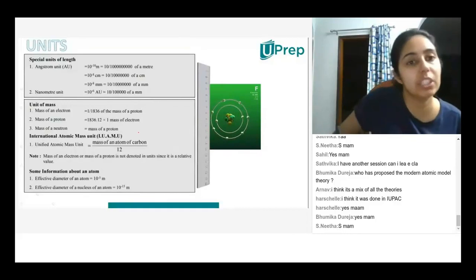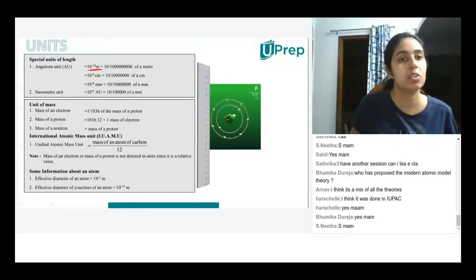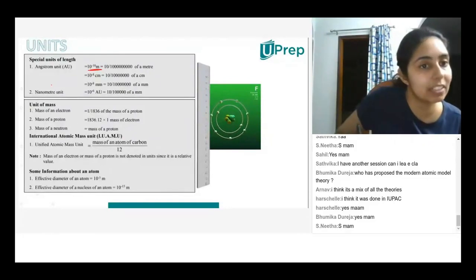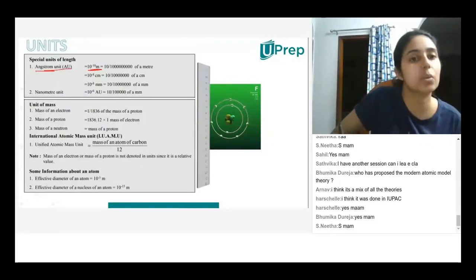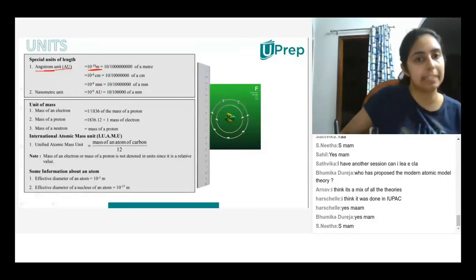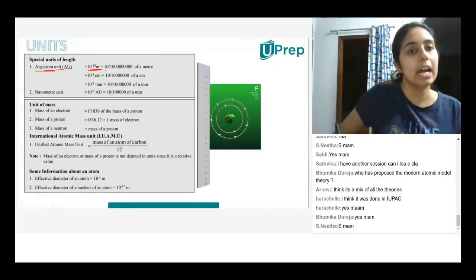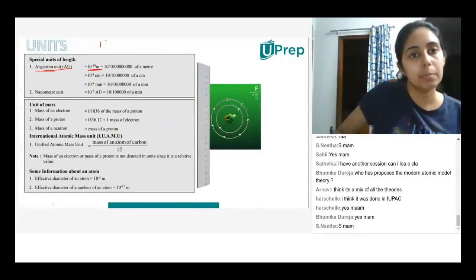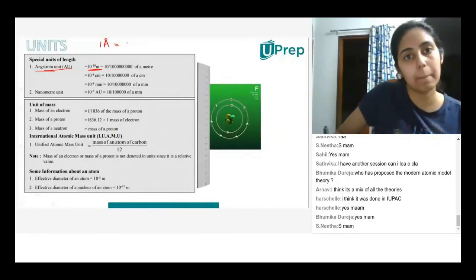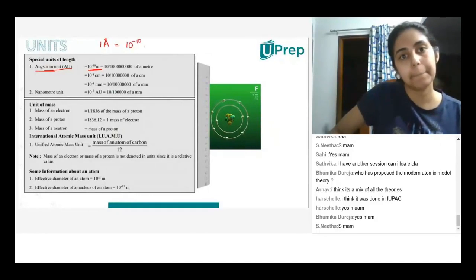So it is almost equal to 10 to the power minus 10 meters. Okay, so that is what an angstrom unit is. So 1 angstrom is equal to 10 to the power minus 10 meter.